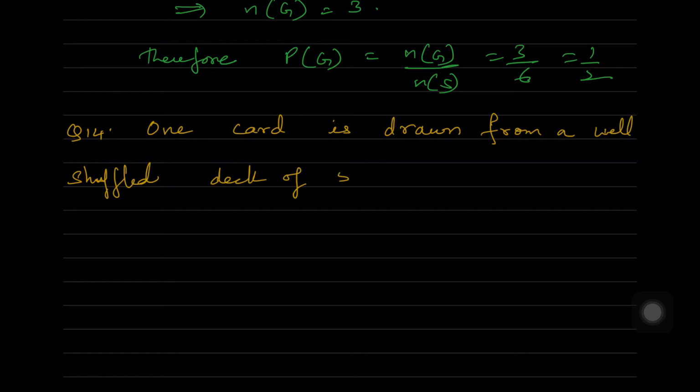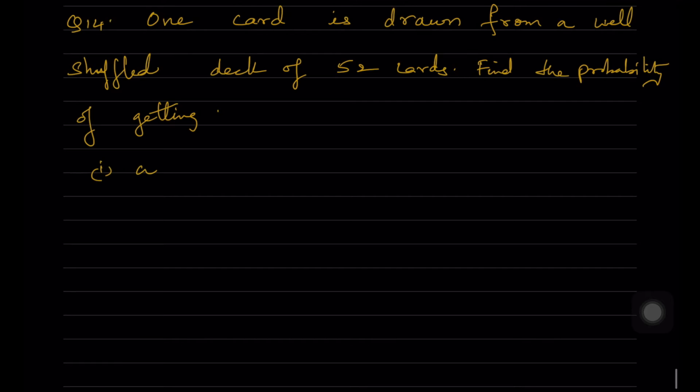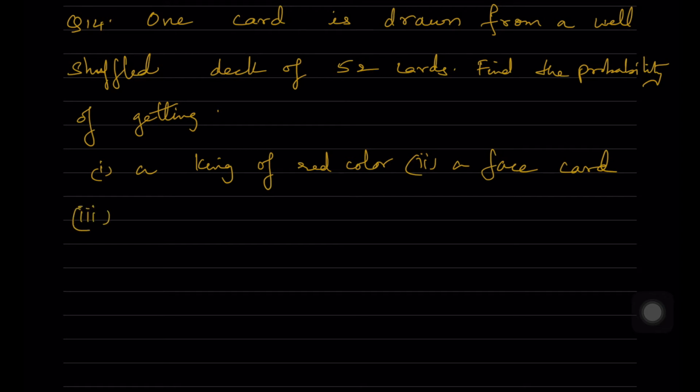Find the probability of getting first a king of red color, second a face card, third a red face card, fourth the jack of hearts, fifth a spade, and sixth the queen of diamonds.